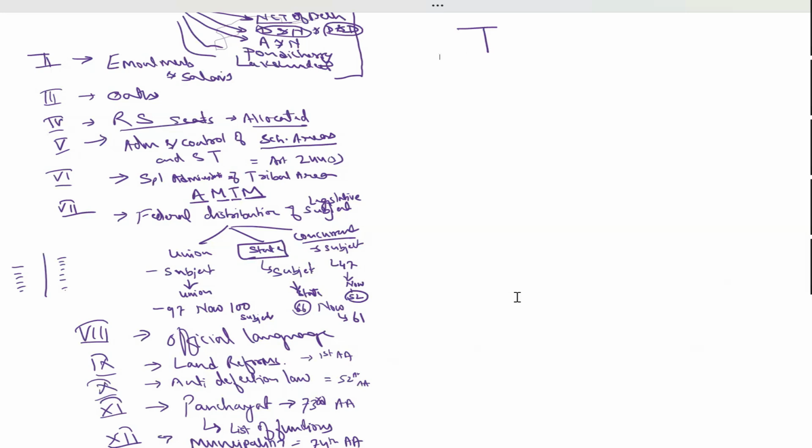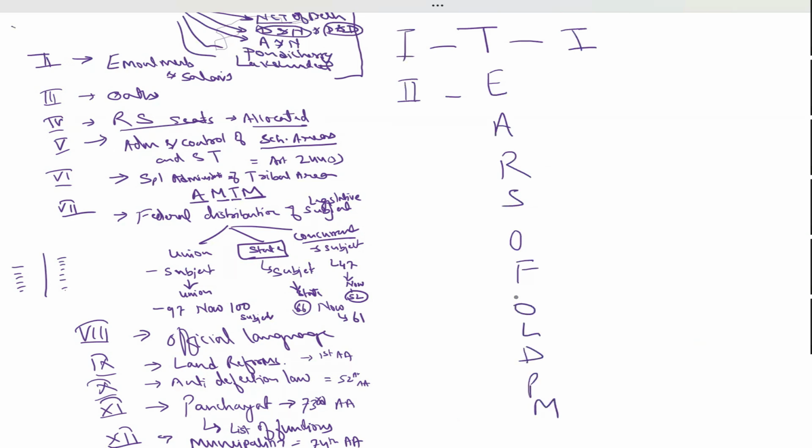I shall write here. We don't have any space. Let it be here only. First schedule T, second schedule E, A, R, S, O, F, O, L, D, E, M. Tiers of old PM.